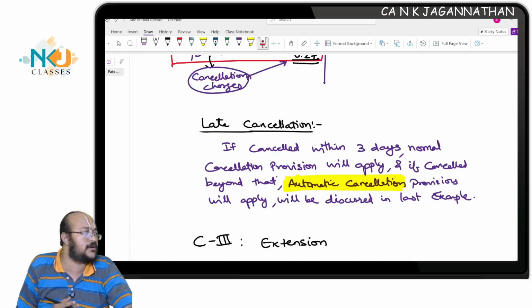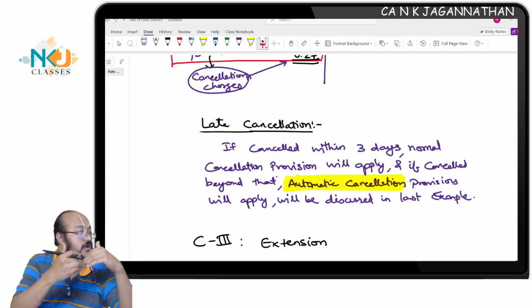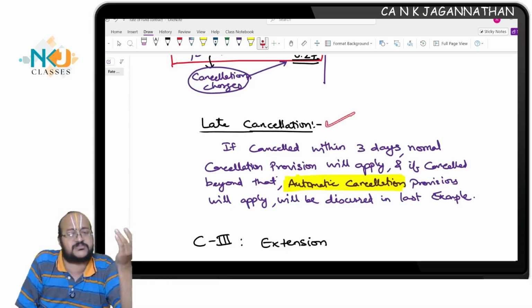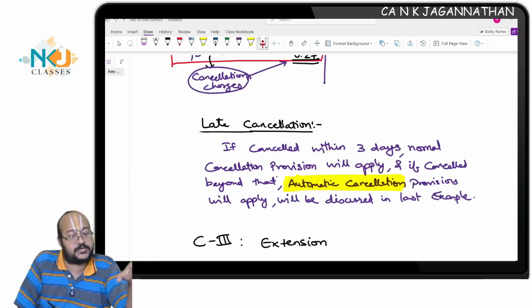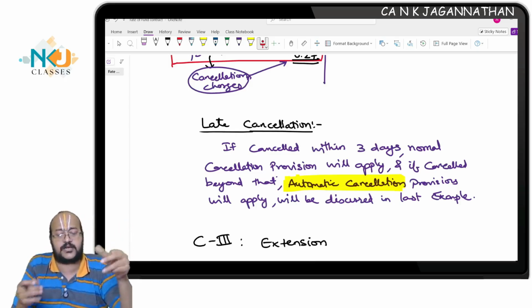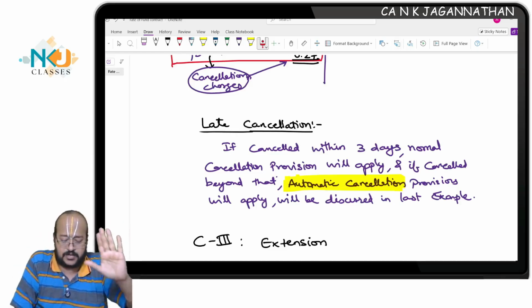I told you earlier, the transaction will be cancelled, and it is as good as within 2 days. If he comes and cancels, there will be some swap gain or loss also. If the question mentions a swap transaction, it is given in the question, then you will consider it. If not given in the question, then ignore it. Are you understanding? Normally there will be a swap. What happens, I will tell you.